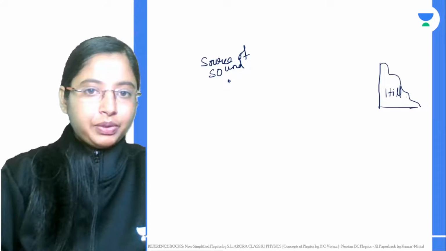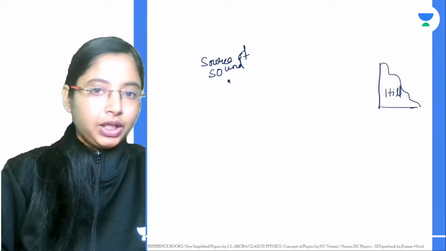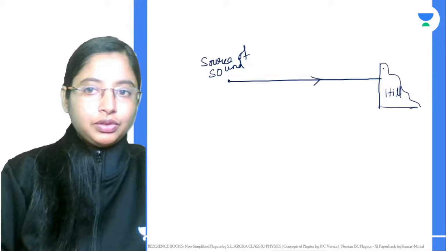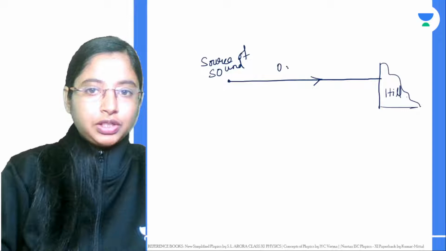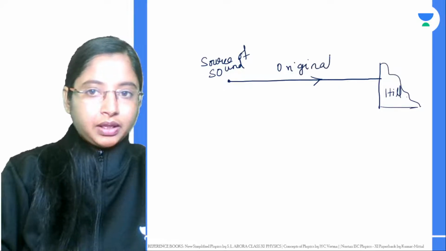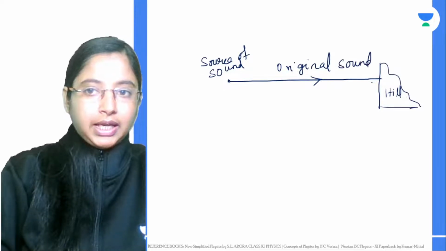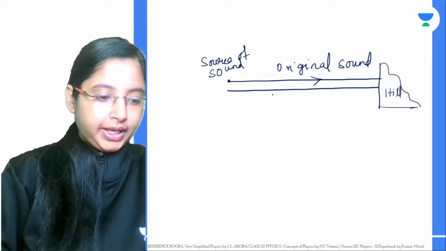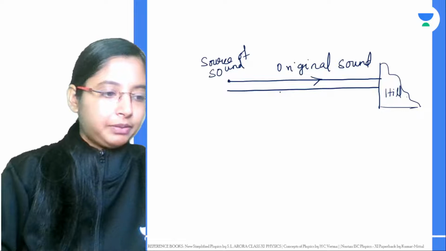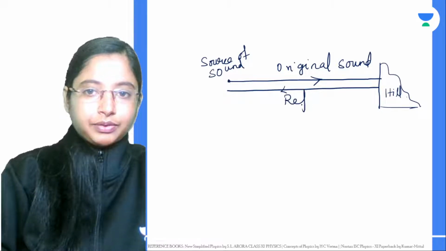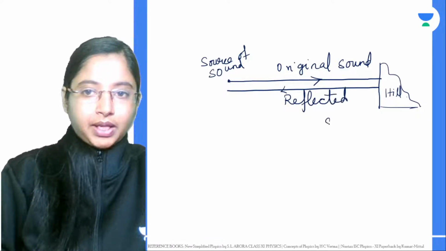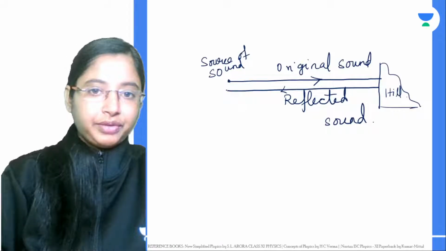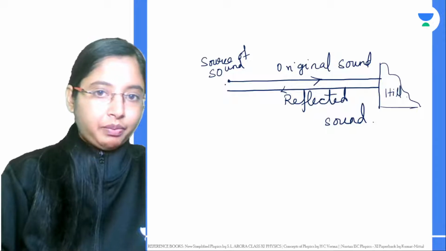So here similarly you use a sound, and you direct the sound this way, the sound hits the hill, this is the original sound, and as it hits the hill, again it will get reflected back towards you. It bounces back. This is the reflected sound. Now knowing these two measurements, I can actually find the distance from my point to that hill.